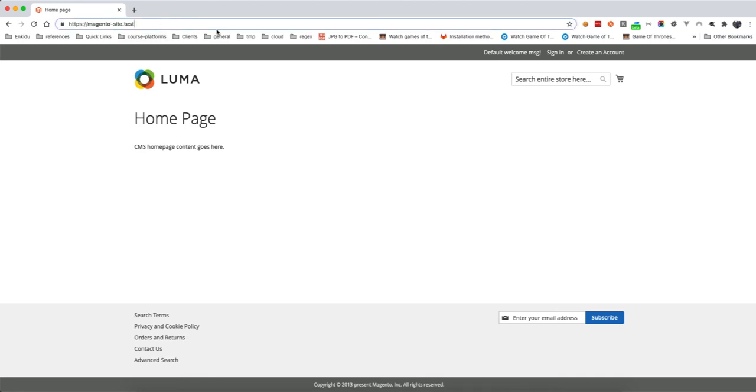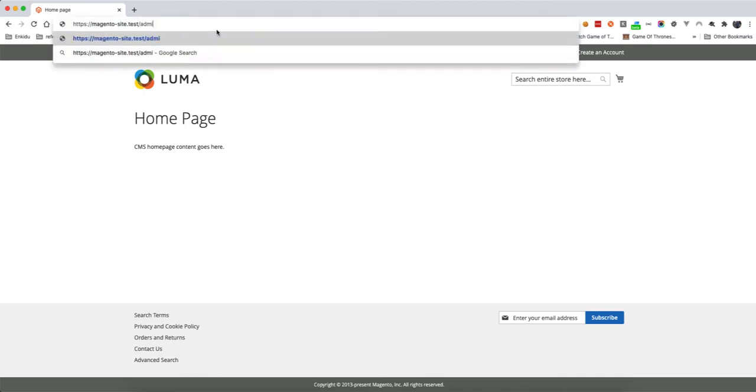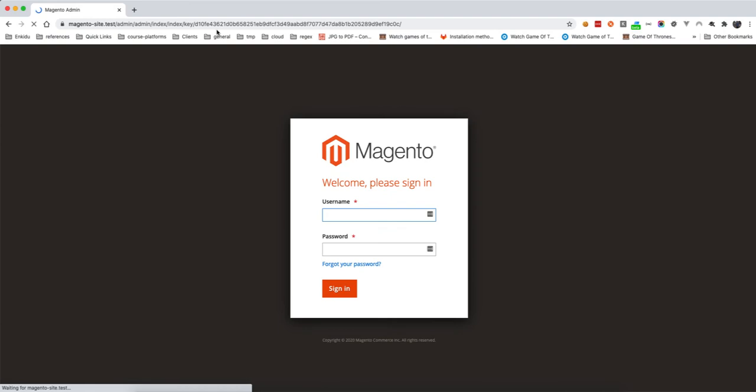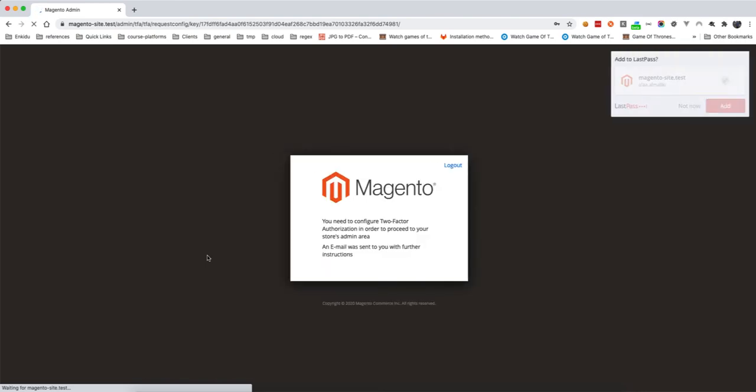So if I go here and say admin, I should be able to see the admin interface. If I enter my username and then my password, sign in. Right, now because I'm in the local environment